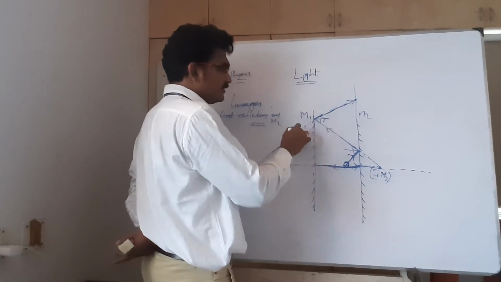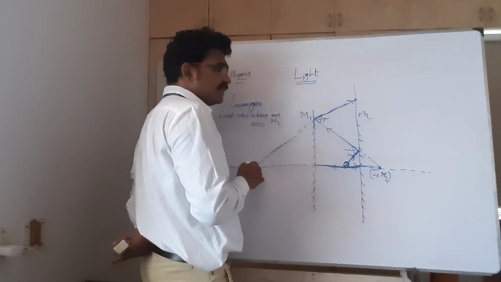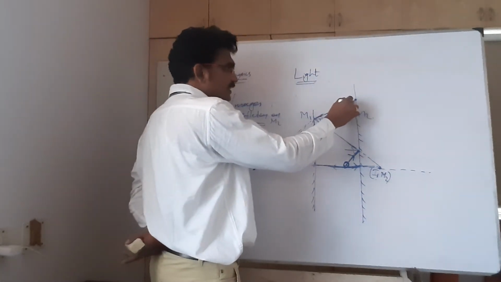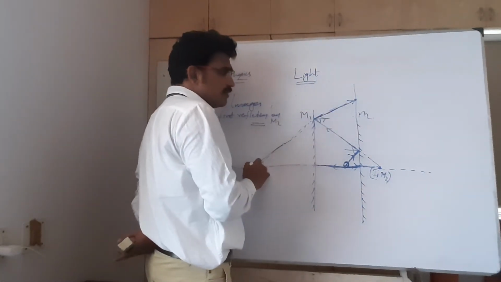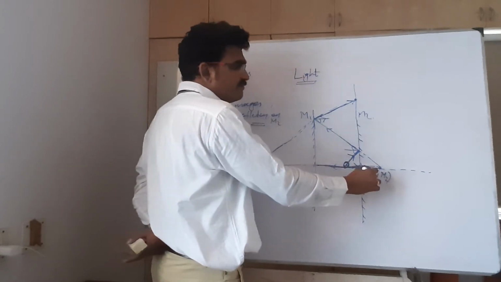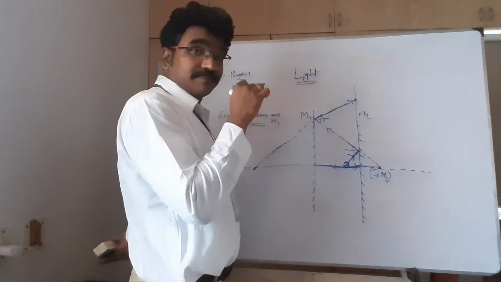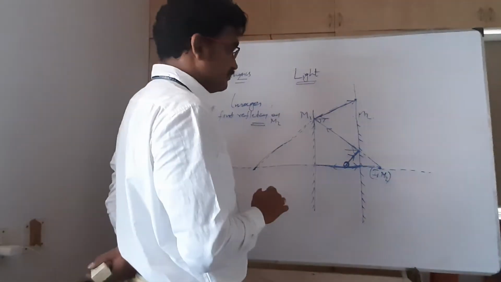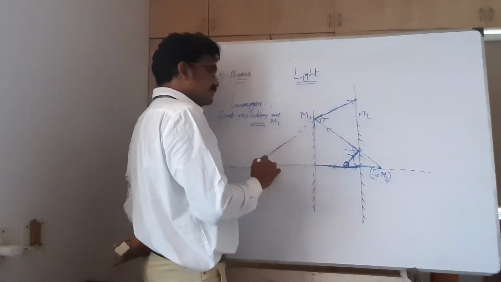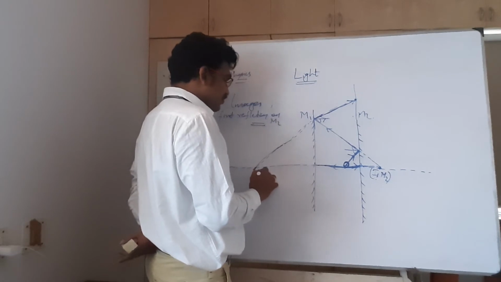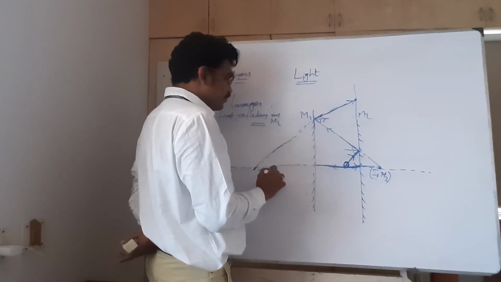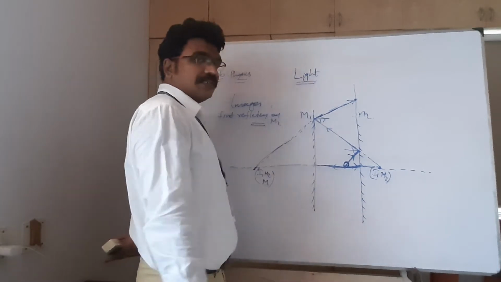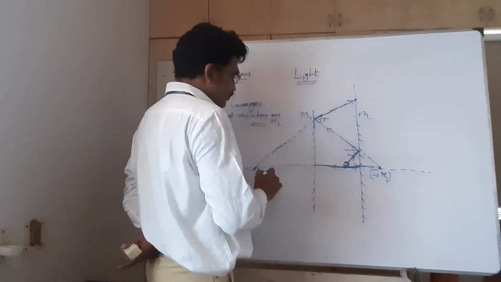What is this reflected ray? What information is this reflected ray giving? This reflected ray is giving the image of I1 M2. It is giving the image of I1 M2, which means I can say the image of I1 M2 on M1. This is what you should understand: the image of I1 M2 on M1.